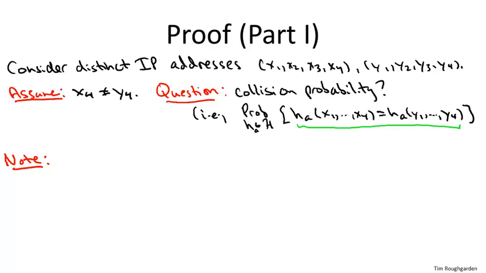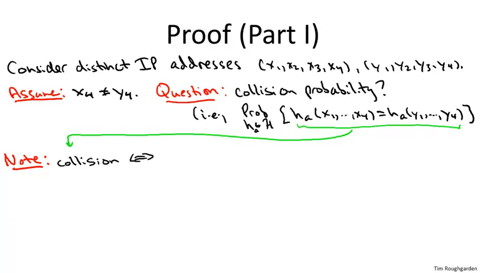So the next step is just algebra. I'm going to take this equation, which indicates when the 2 IP addresses collide under a hash function, and expand the definition of our hash function. Remember, it's just this inner product modulo the number of buckets n, and I'm going to rewrite this condition in a more convenient way.